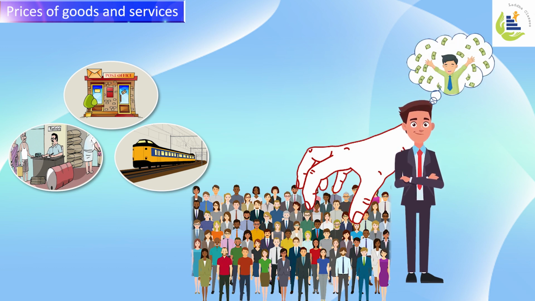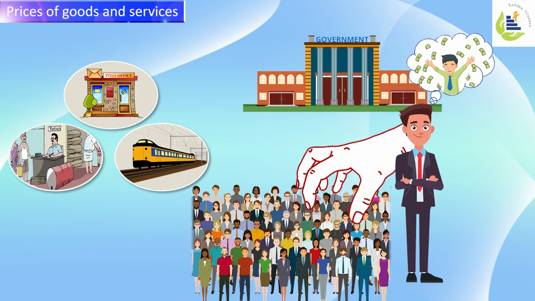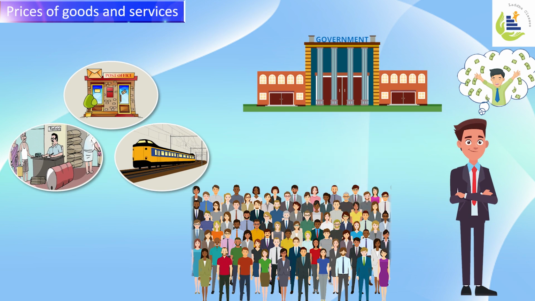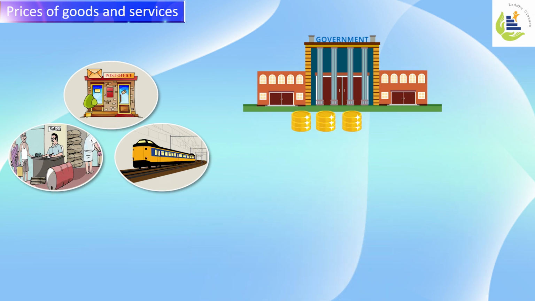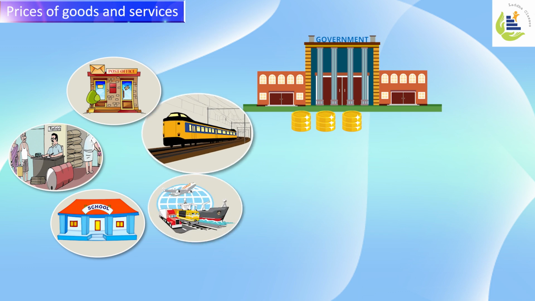Hence, in order to avoid exploitation, governments sell these kinds of goods and services. But in that process, whatever price the government gets against those goods and services is the government's non-tax revenue, in the form of postal charges, education charges, transportation charges, railway services, and so on.